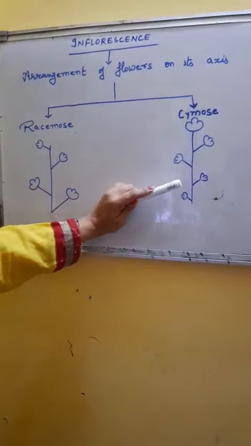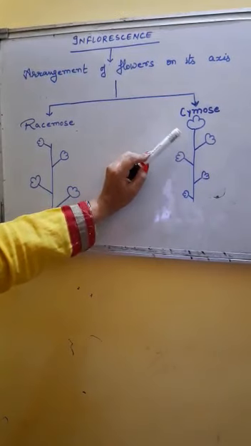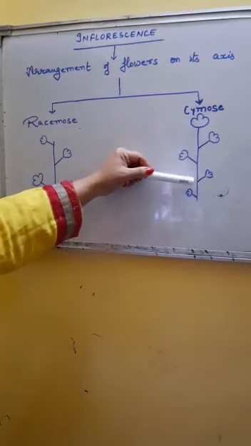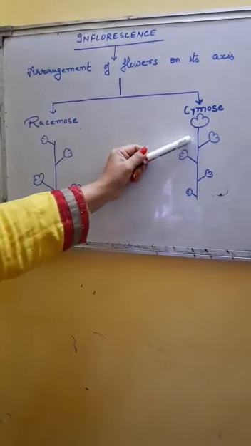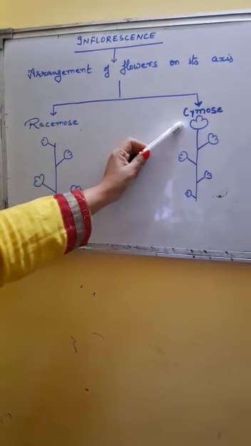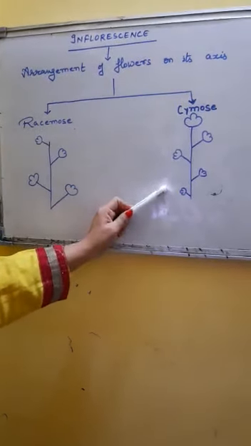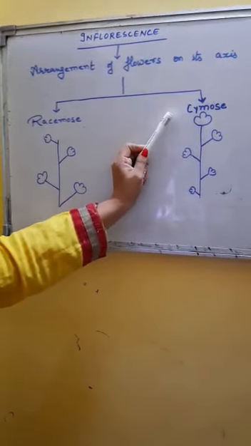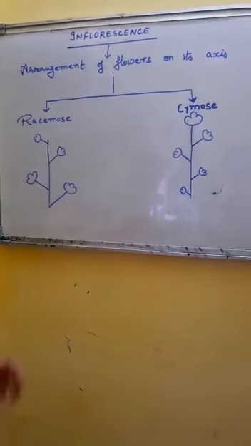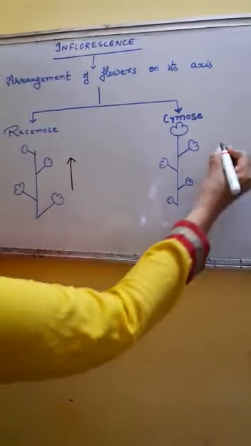Such a type of inflorescence, where limited growth of the floral axis is seen, where the main axis ends with a flower, and where flowers grow in a basipetal succession, is called cymose inflorescence. You can also show it diagrammatically.